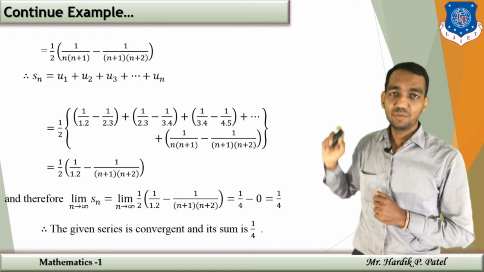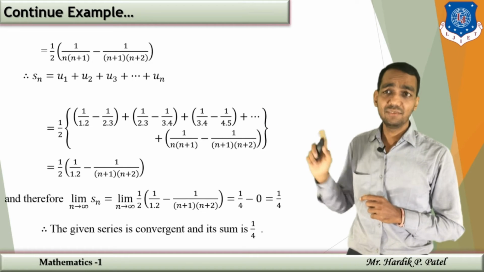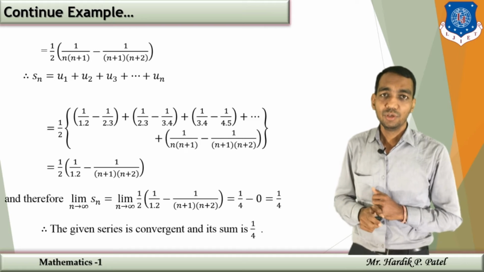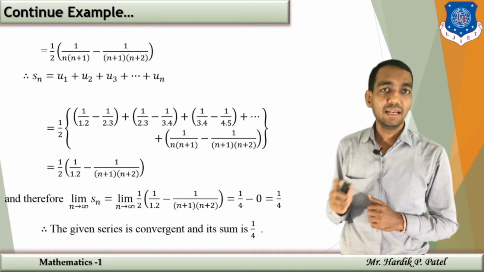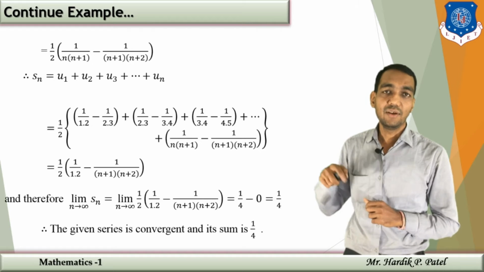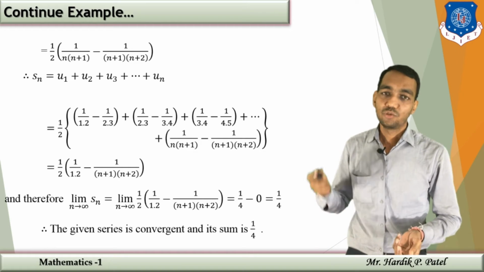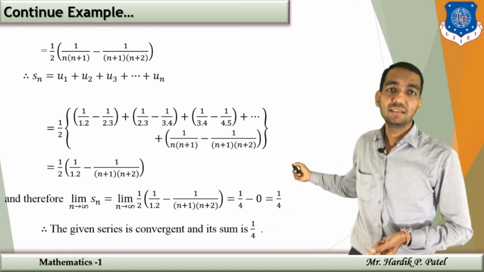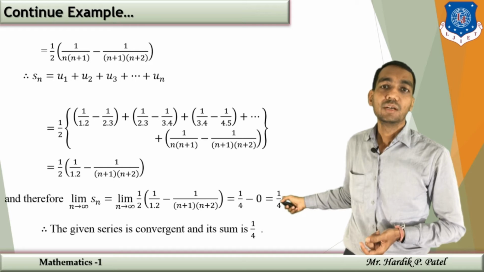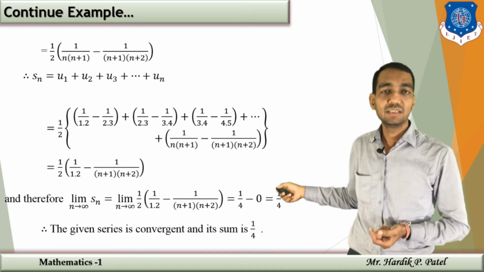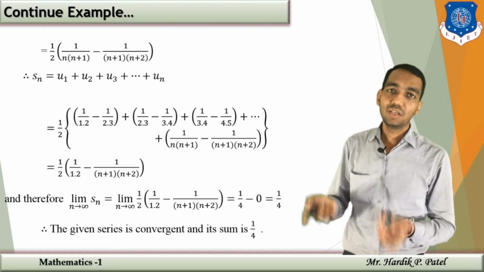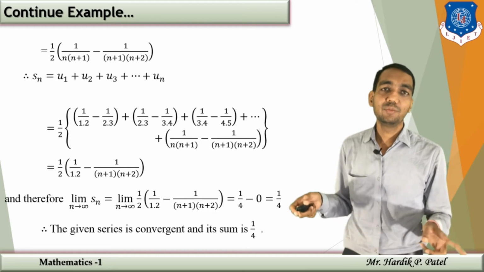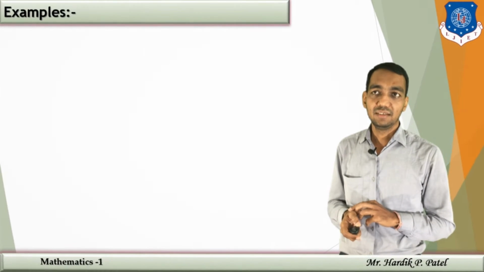So the first and the last term remain. So Sn will be in the form of 1 by 2 into 1 by 1 into 2 minus 1 upon n plus 1 into n plus 2. Now apply the limit for convergence. Applying the limit to Sn, that will give you the limit 1 by 4. Now the limit is 1 by 4, that means a finite, unique limit, so your series is convergent. And whatever limit of Sn we have, that is nothing but the sum of the series.